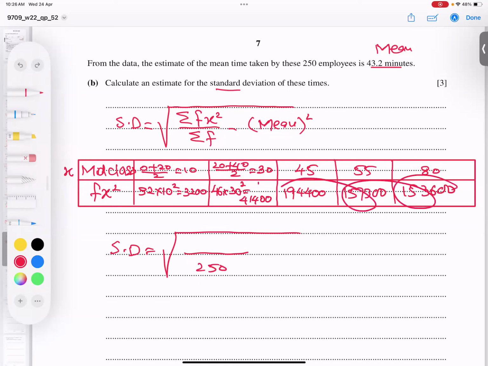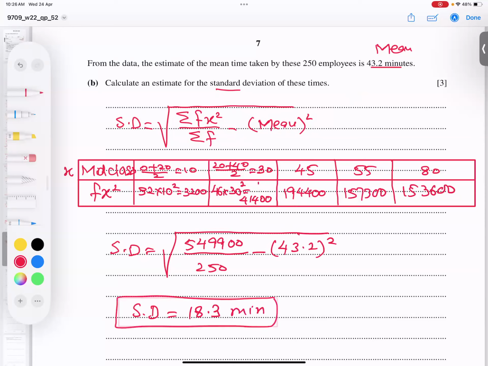If you add all these values, I save your time: 549900. And minus mean square, so 43.22 to the power 2. And standard deviation, I get 18.3. I think this is in minutes. I believe you got the point very clearly.